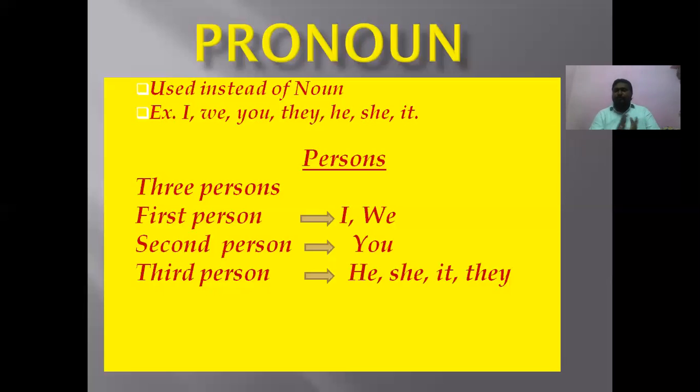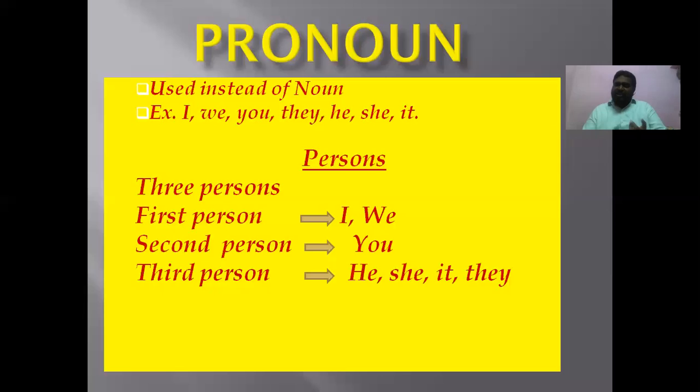In first person, which pronouns do we get? In first person, we get I and we. I, we are called first person pronouns. Then in second person, we get you only. You is called second person. But in third person, we get he, she, it, they. He, she, it, they are called third person.